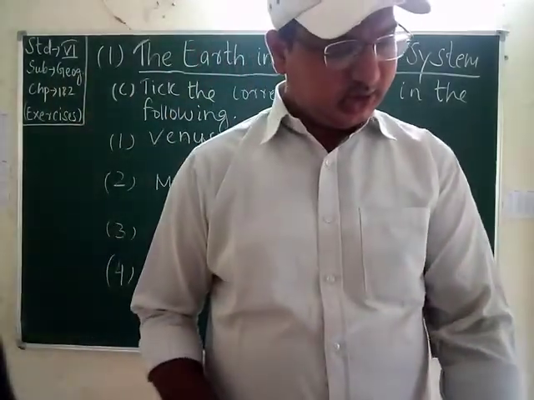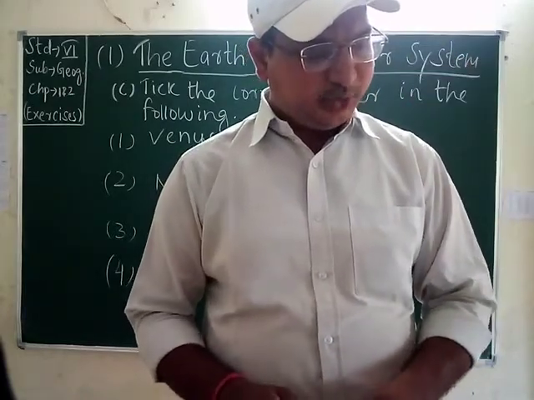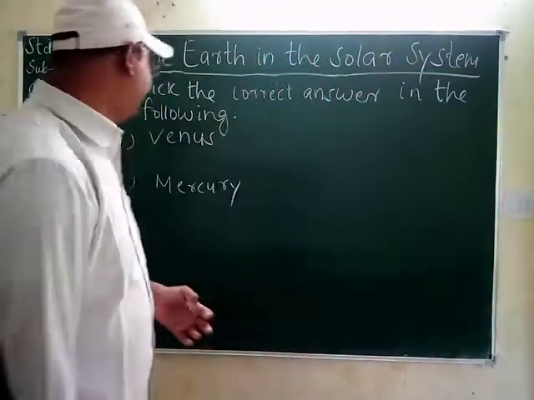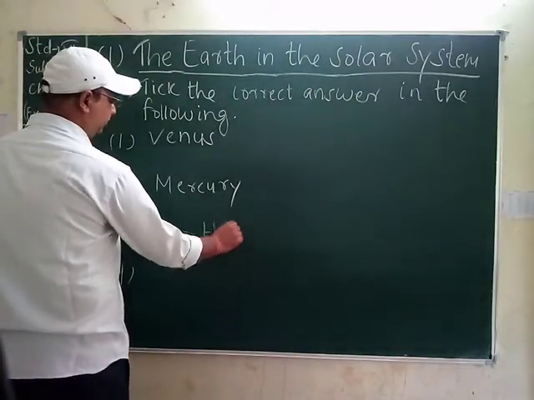Then students, the third one is, which of the following direction does the pole star indicate? The answer is, the pole star indicates the north direction. North pole, toward the north pole.